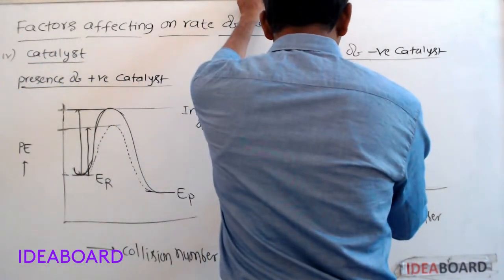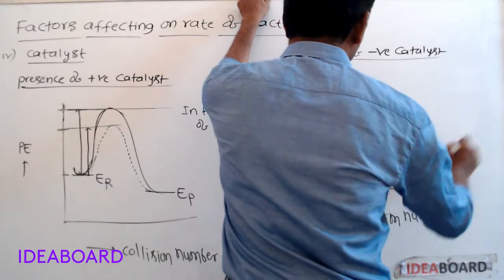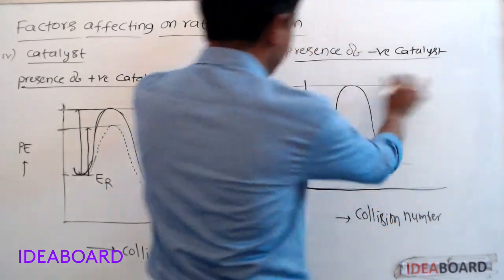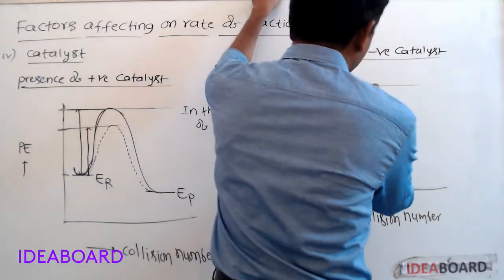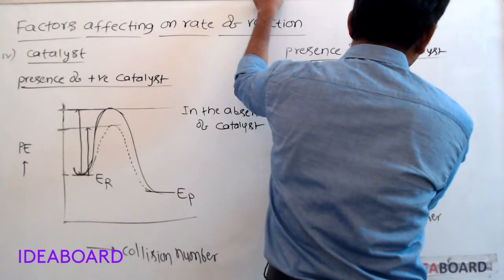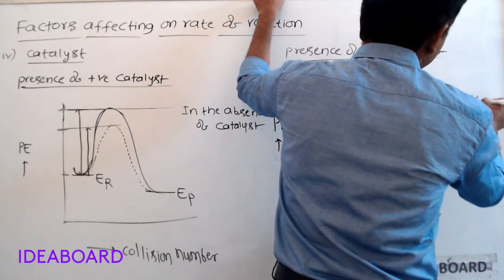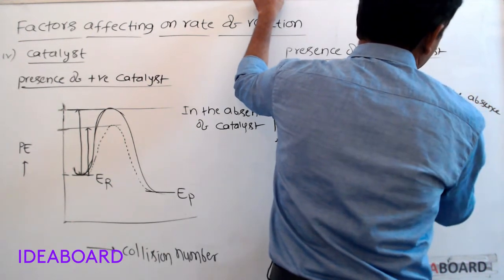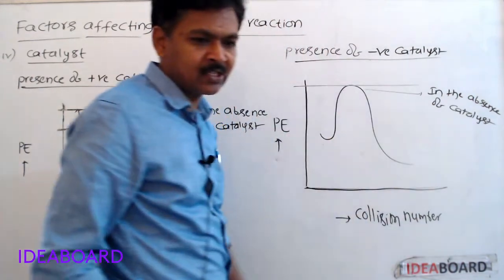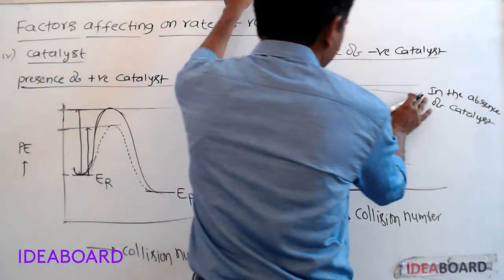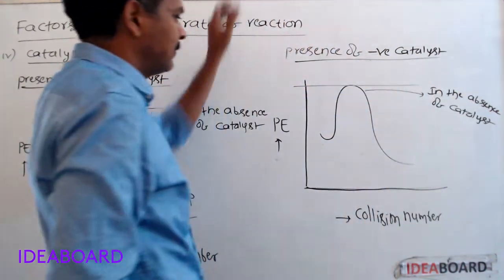In the absence of catalyst, if reaction follows this path, this is energy barrier. This path is in the absence of catalyst.